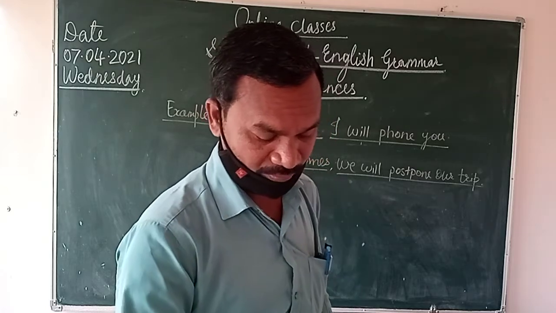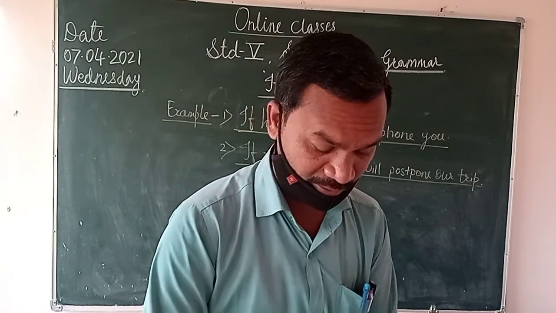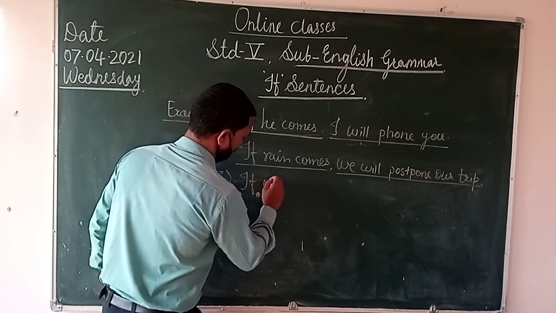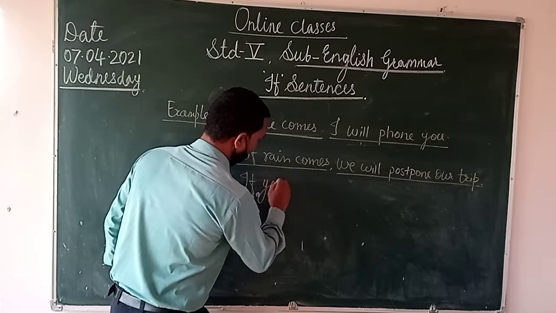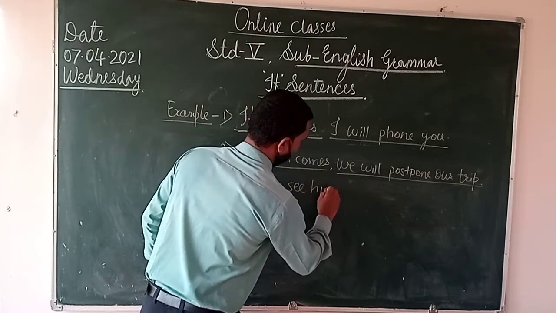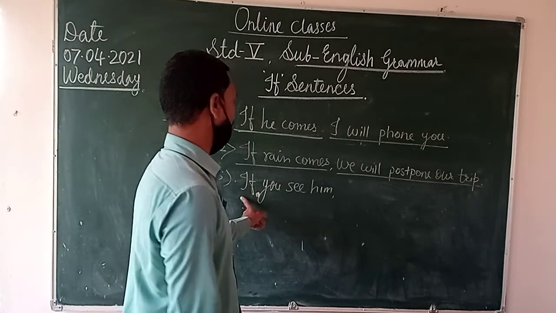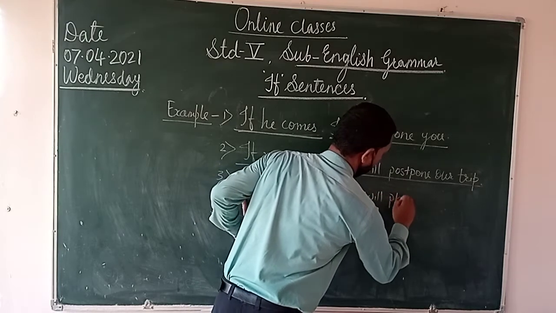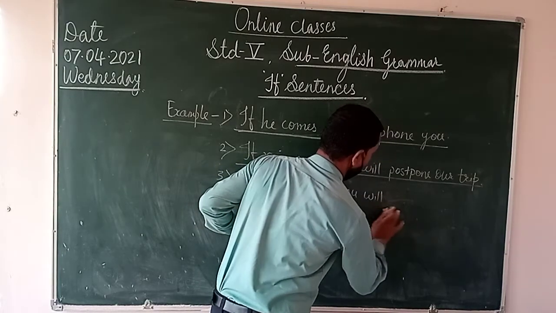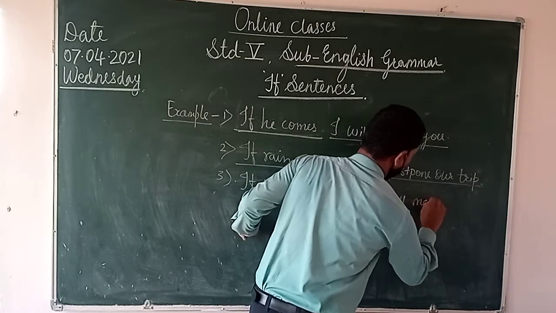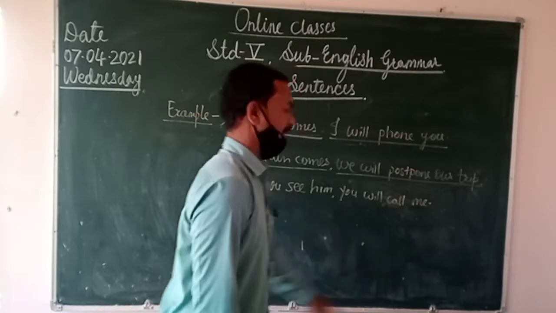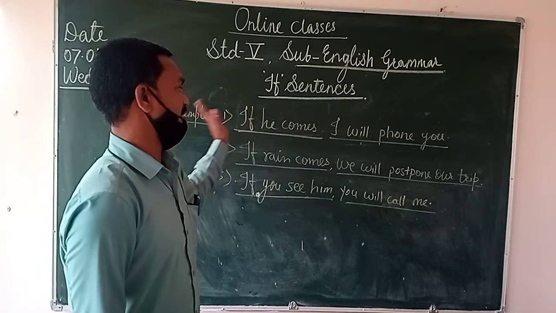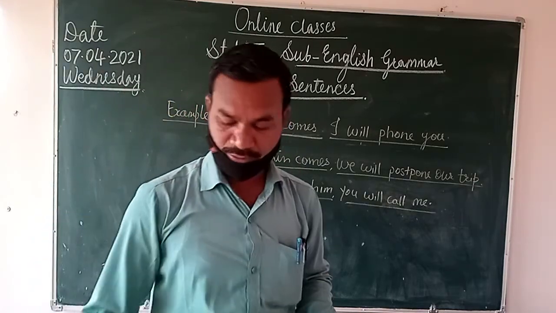So regarding that, I will give you one more example. If you see him, अगर आप उसको देखते हो, you will call me. अगर आप उसे देखते हो तो मुझे फोन कर लेना. So in this way we discuss if sentences. I hope that you understand properly.